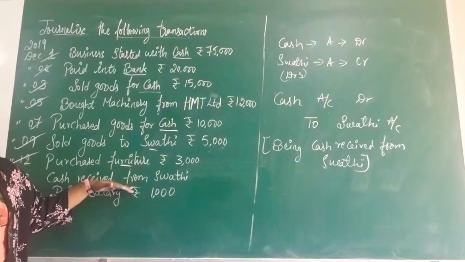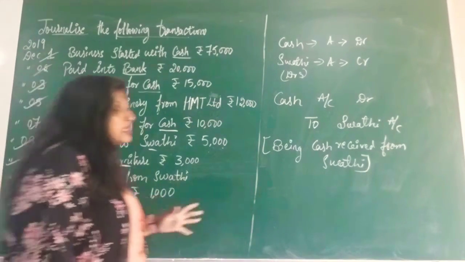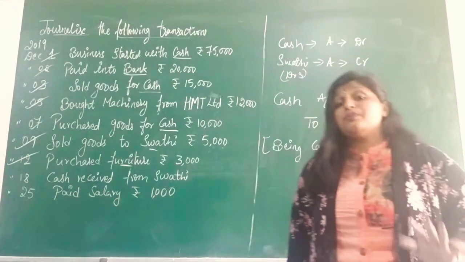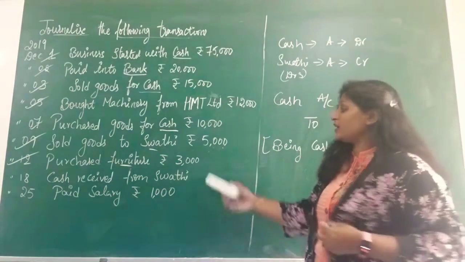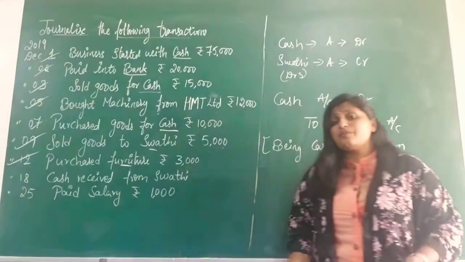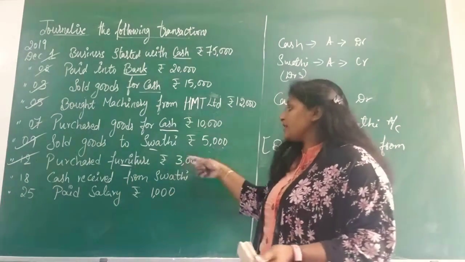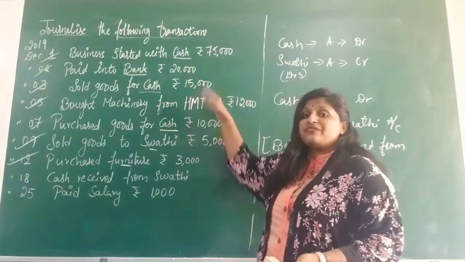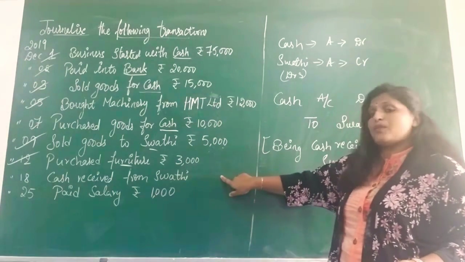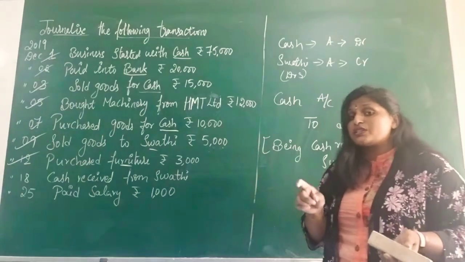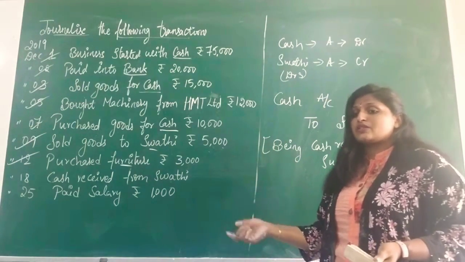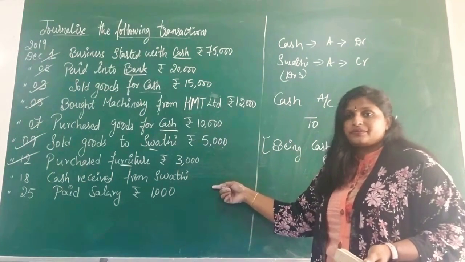In a cash transaction there is no confusion. But when there is a credit transaction related to any person or any business, and if any other transaction is related, we have to cross-check with the previous transaction. When there is certain information related to another transaction, we have to check it properly.